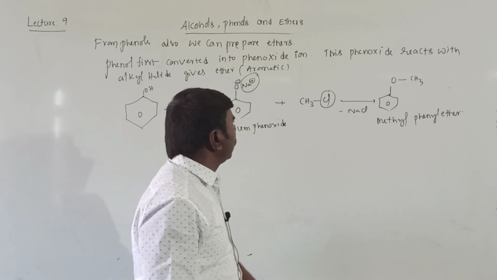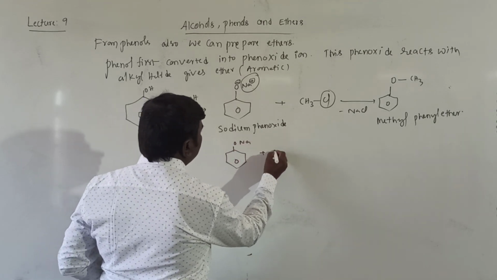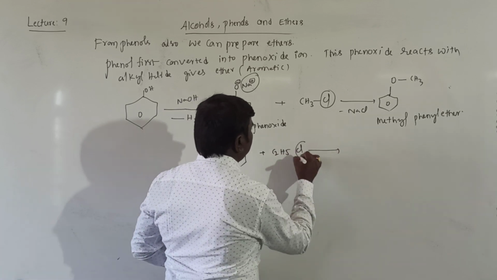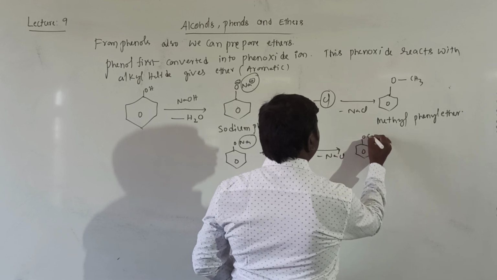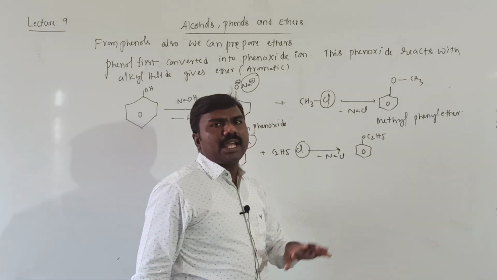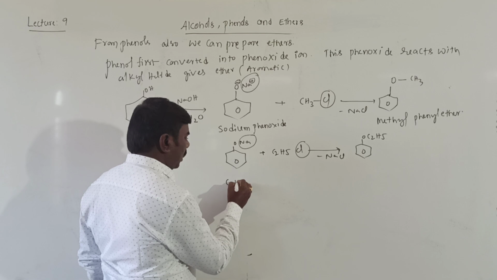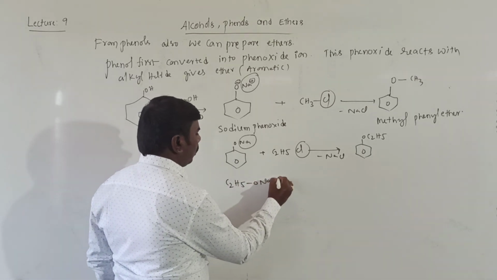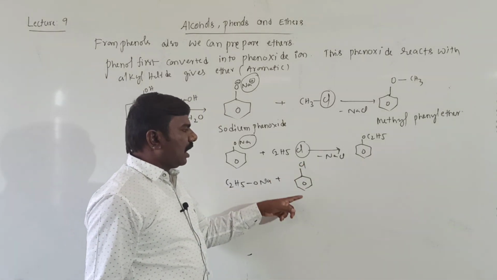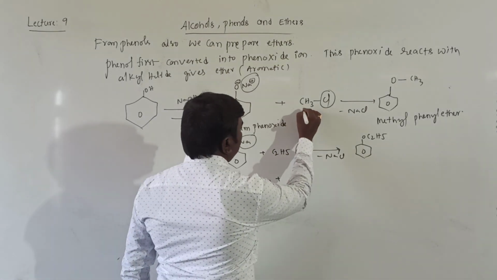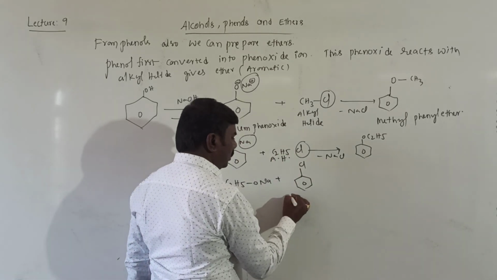Aromatic ether is possible. Now you can take like this also, ONa with C2H5Cl, then we will get minus NaCl, finally OC2H5, ethyl phenyl ether. Now if you reverse it, C2H5ONa plus here Cl, if I took aryl halide instead of alkyl halide. It is alkyl halide. It is also alkyl halide. It is aryl halide.